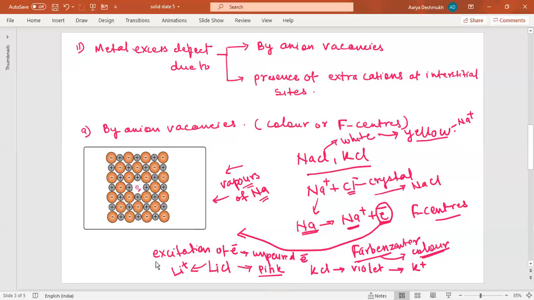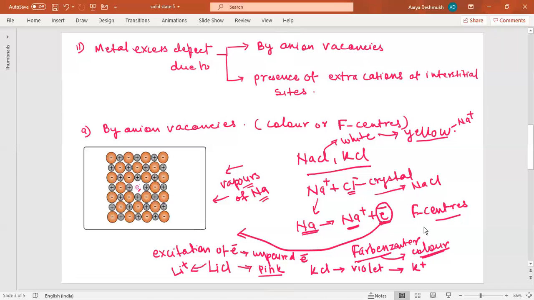So as the name suggests, there is an excess of metal ions here, that is sodium, lithium, or potassium. One reason is the creation of anionic vacancies. This is what we call the F center. Remember these F centers.